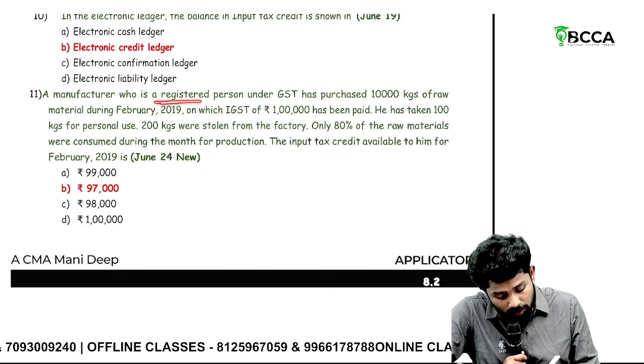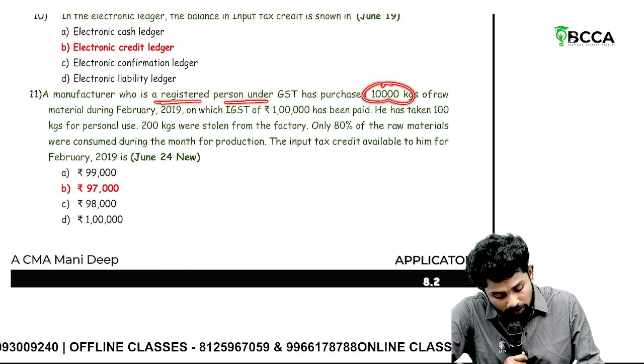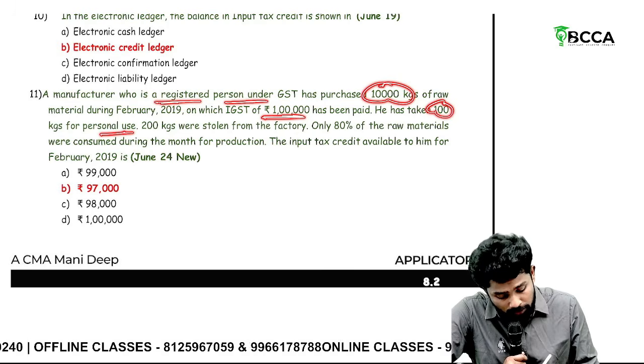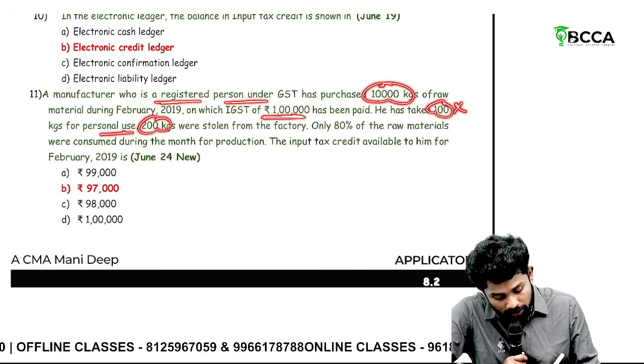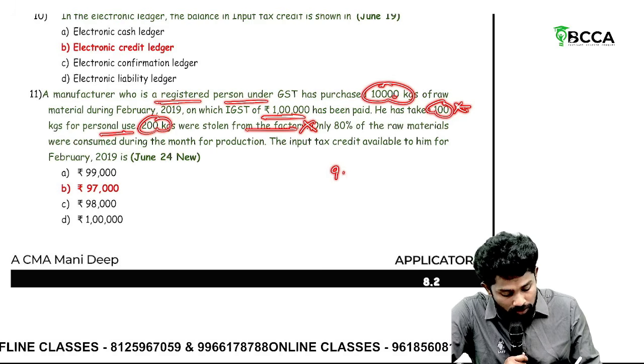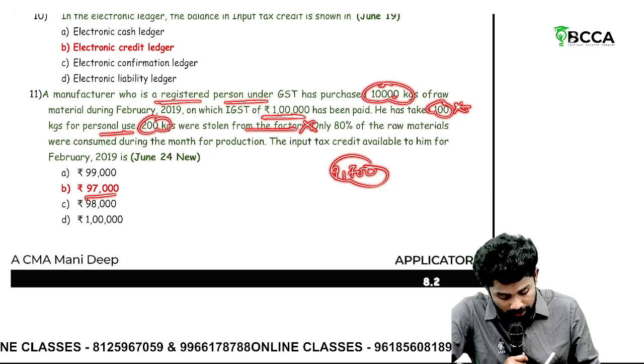A manufacturer who is a registered person purchased 10,000 kgs, IGST 1 lakh. He has taken 100 kgs for personal use, ineligible. 200 kgs stolen, ineligible. I mean, out of 10,000, 3,000 kgs ineligible. On 9,700 kgs only eligible, which is 97,000.